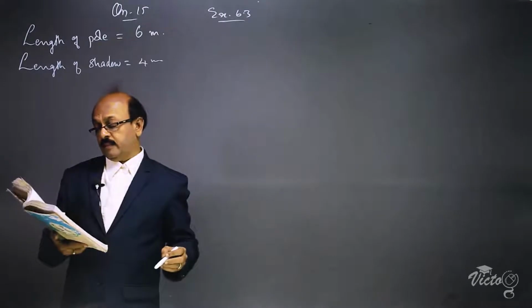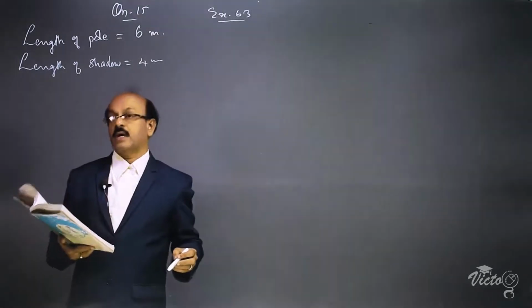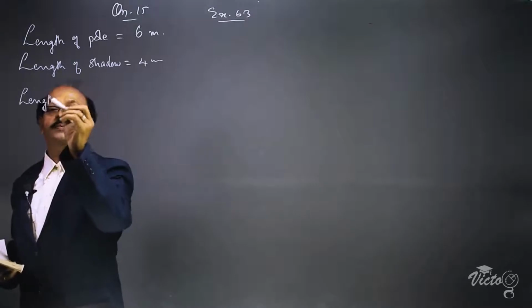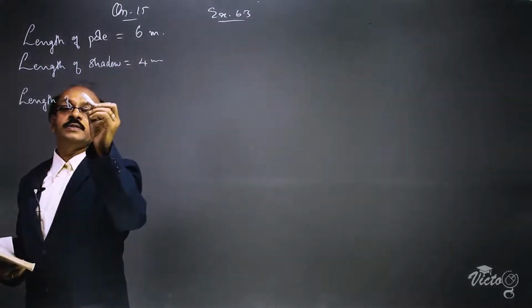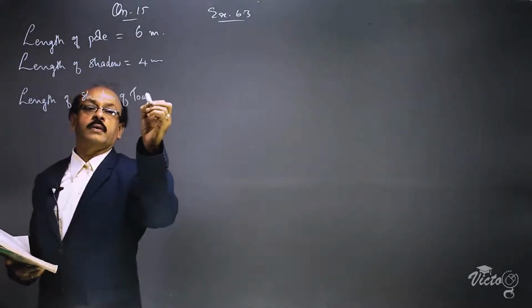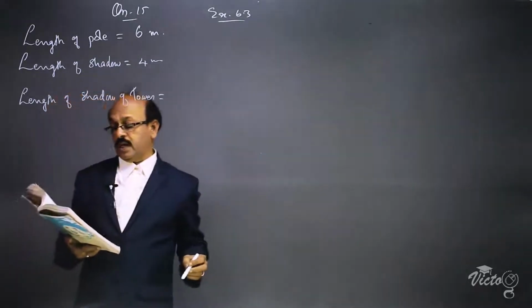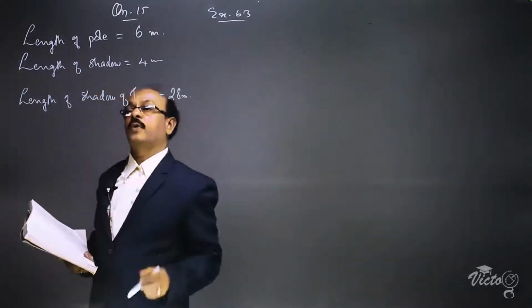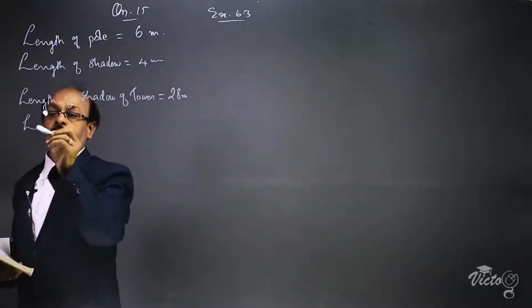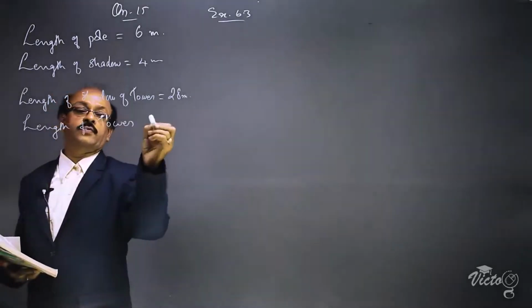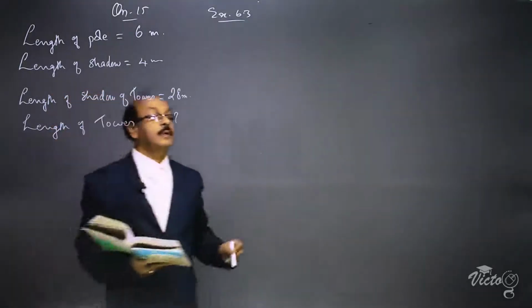At the same time, a tower casts a shadow. Length of shadow of tower is equal to 28 meter. We have to find the length of the tower. Draw a figure.